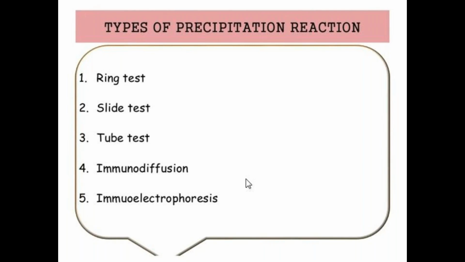These are the main types, which are useful for the detection of antibodies raised against different infectious agents or foreign antigens.